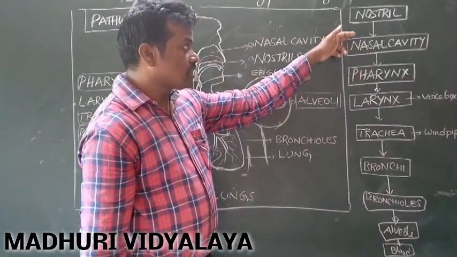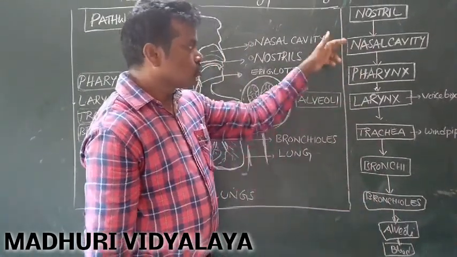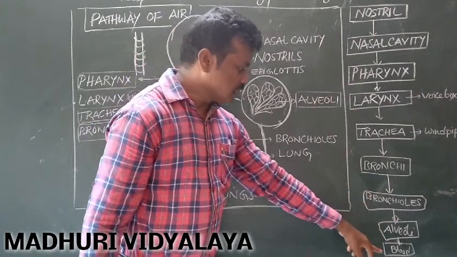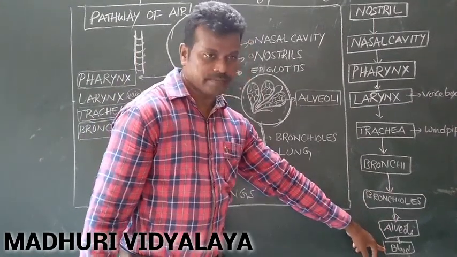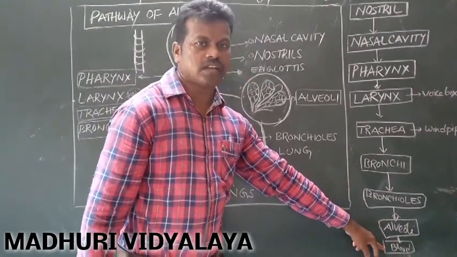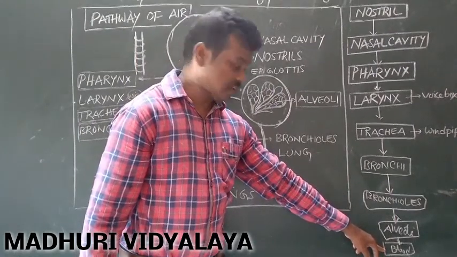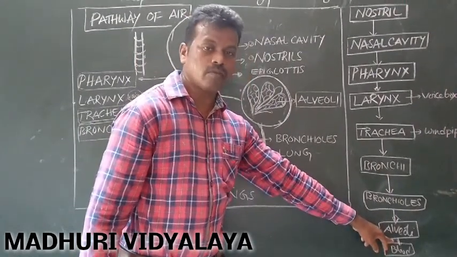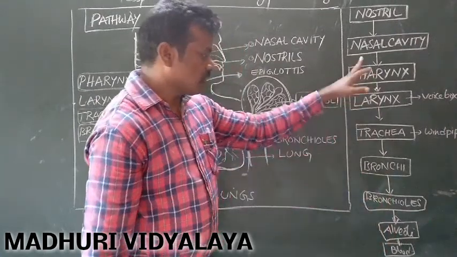The oxygen enters into the lungs through this way. Again, the CO2 is formed in the blood, otherwise the CO2 is collected by the blood. Again, the CO2 is expelled out from our body through this way.